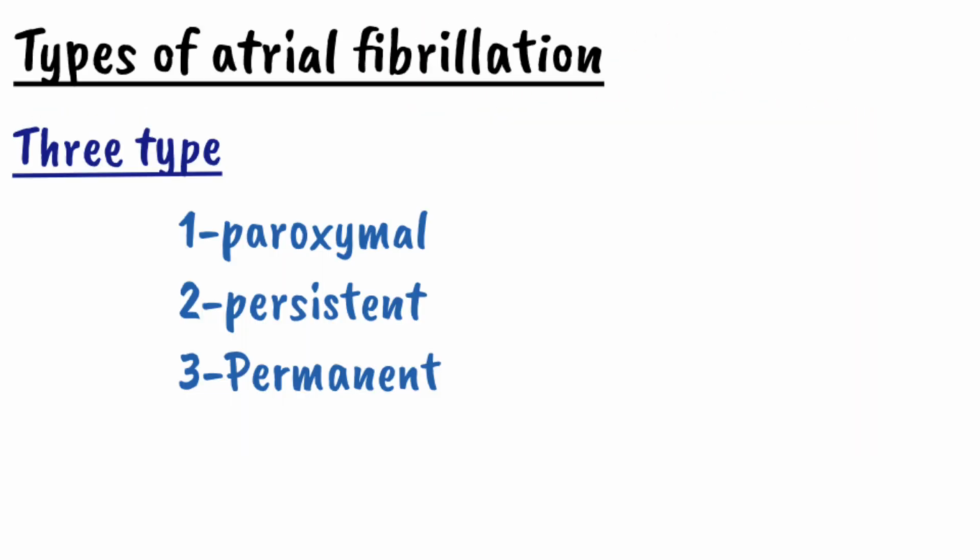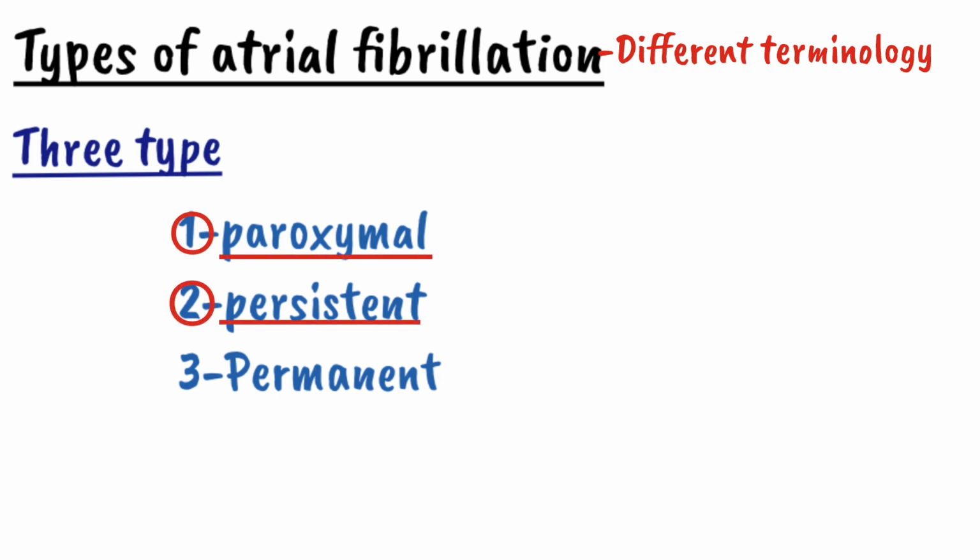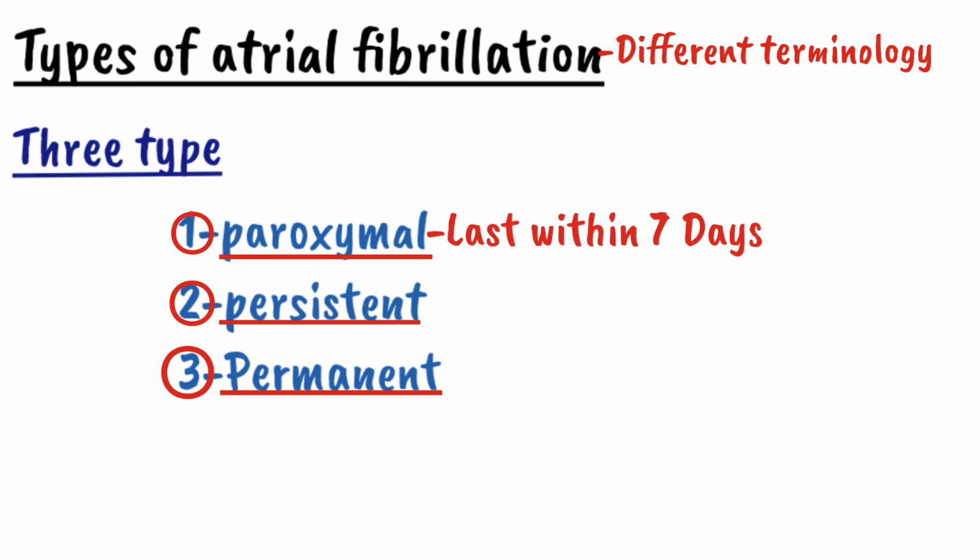Now let's study the classification of atrial fibrillation. To be very specific, it is not a classification. It is just different terminology we use for atrial fibrillation depending on duration. The first one is paroxysmal, the second one is persistent, and the third one is permanent atrial fibrillation. Paroxysmal atrial fibrillation means atrial fibrillation which lasts within 7 days. Persistent atrial fibrillation means atrial fibrillation which will come and go, but should last more than 7 days. And the third one is permanent, meaning that it will stay for a long time.